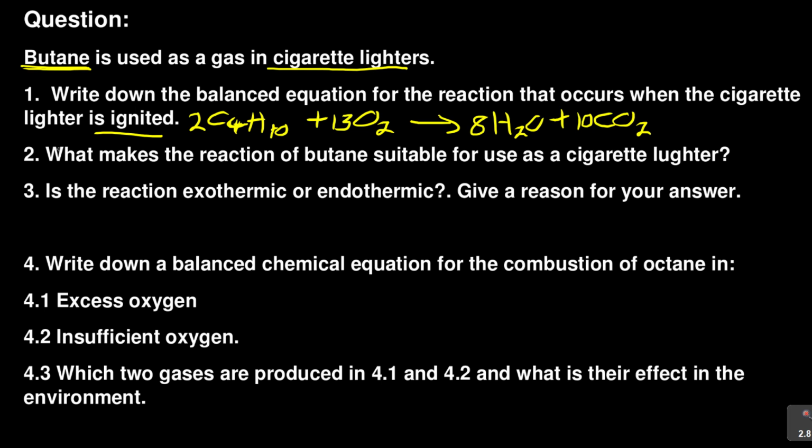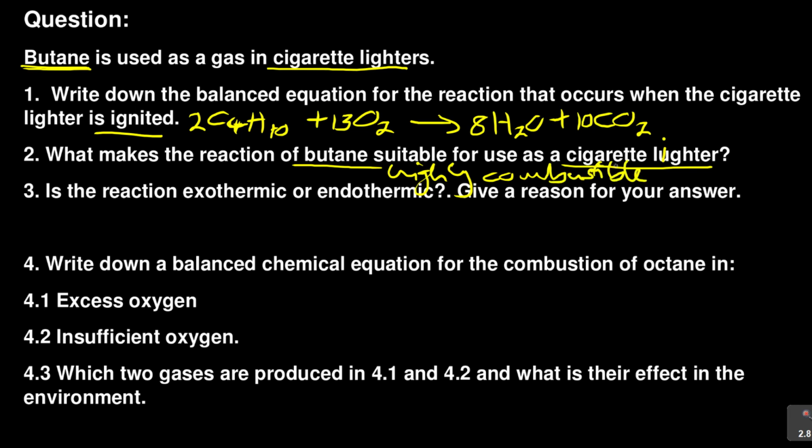And then it says, what makes the reaction of butane suitable for use as a cigarette lighter? And then we said they did tell you about butane. What are they? They are highly combustible. Remember what they told us as a fuel.